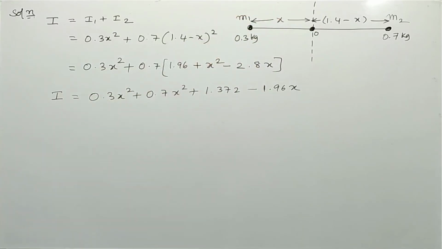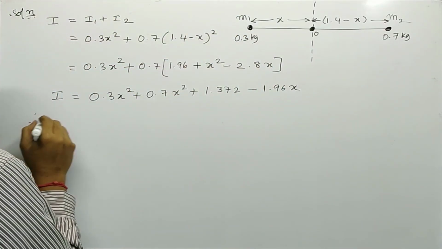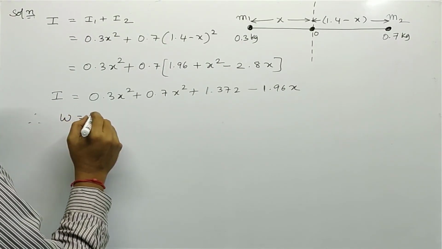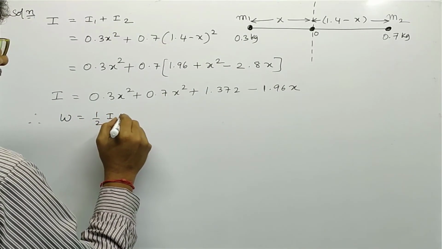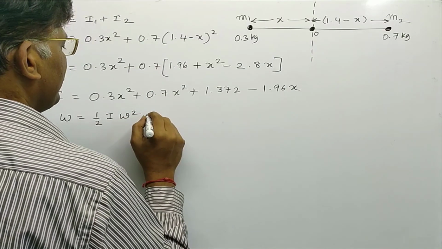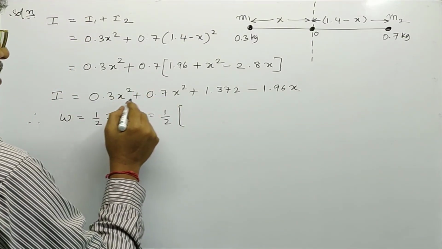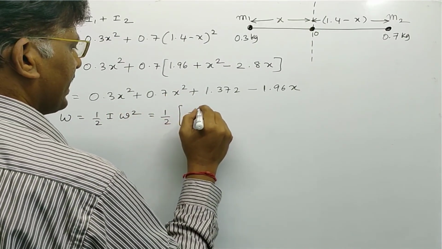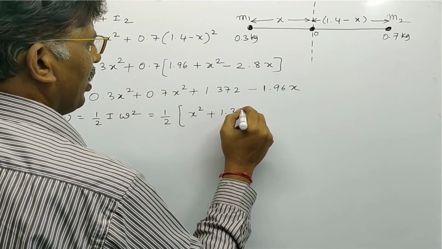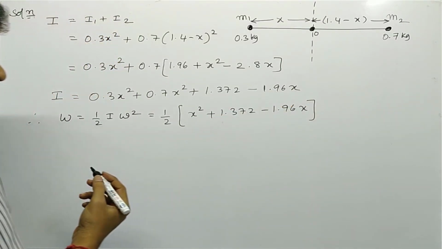In this case, work done in rotating the rod is stored as rotational kinetic energy in the system. So therefore, work done in rotating the rod, W, can be written as rotational kinetic energy. It is half I omega square. So that is equal to half into the I value. See, the I value, 0.3 plus 0.7 is 1, that is x square plus 1.372 minus 1.96 into x.